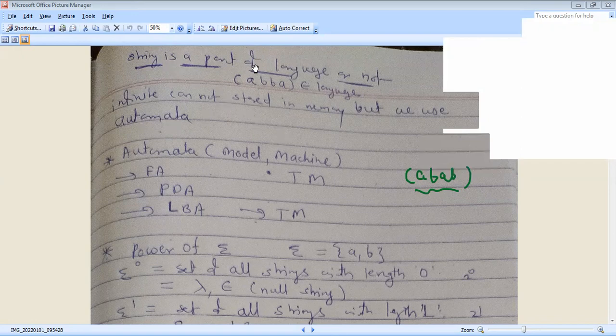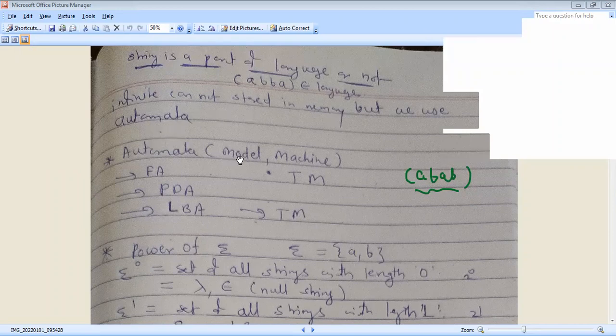We have to check whether a string is a part of a language, that is, which language this string is a part of, a finite language or an infinite language. But this is not possible in the infinite language. This string is not matched with the infinite language. Therefore, we have to remove this drawback by using automata.